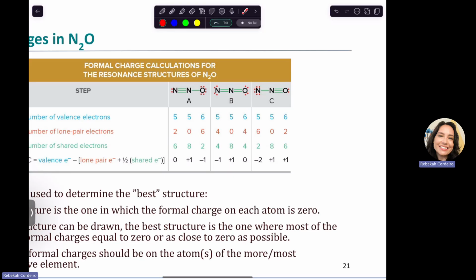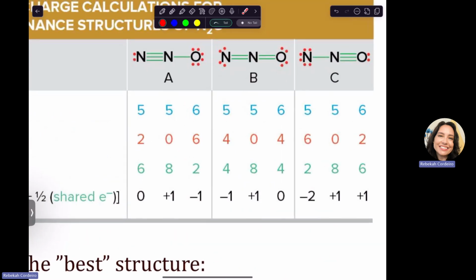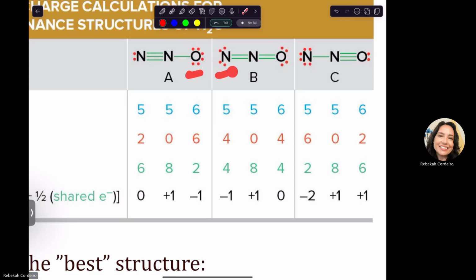If I have to put a negative formal charge on somebody, is it better? Because the middle nitrogen is going to have a +1 no matter what I choose between A and B, right? Is it better to put a negative on oxygen or a negative on nitrogen? I want you to think about that in comparison to where they are on the periodic table. Who is more likely to be okay having more electrons than normal? Maybe you're thinking oxygen. If so, you're right.